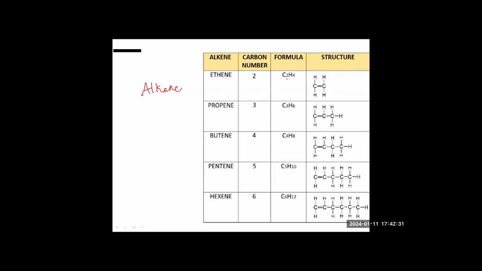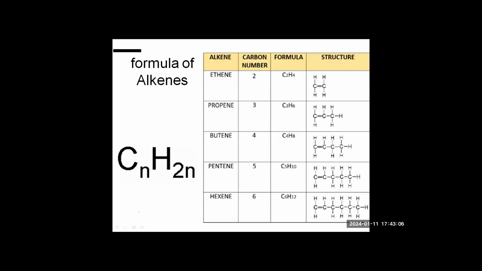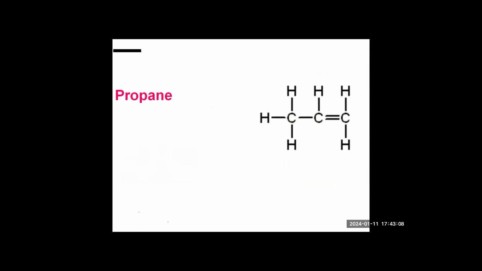Now you can see here, if carbon is 2, hydrogen is 4. If carbon is 3, hydrogen is 6. If carbon is 4, hydrogen is 8. So everywhere it is doubling. If C is n, hydrogen is 2n. You can confirm: if carbon is 5, hydrogen is 10; carbon is 6, hydrogen is 12. So this becomes the general formula for alkenes, CnH2n. Alkenes are the compounds which have a double bond between them.